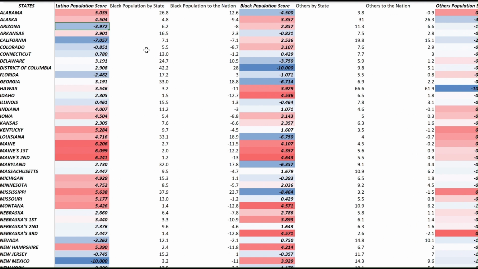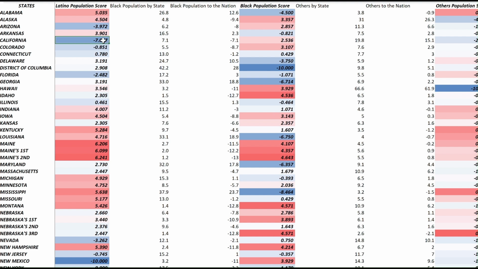If a state has a big Latino population or a big black population, you see that the other population is really small, right? You won't see a state with a bigger-than-the-nation Latino population and a bigger-than-the-nation black population. So when you're looking here, for example, red and positive means Republican, and negative and blue means Democrat. For example, California has a -7 Latino population score, which means that a big Latino population will advantage Democrats.